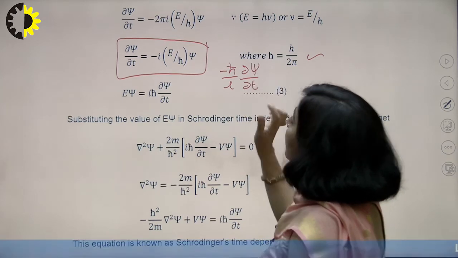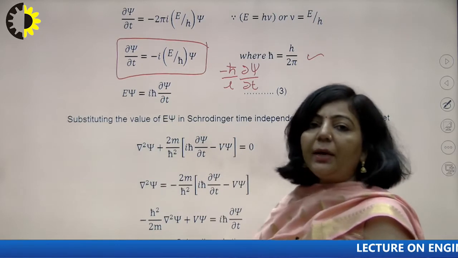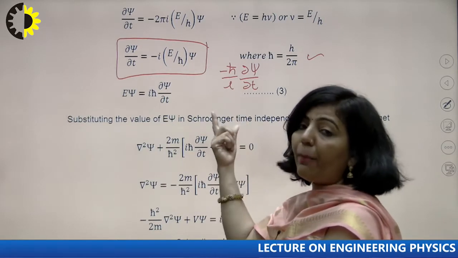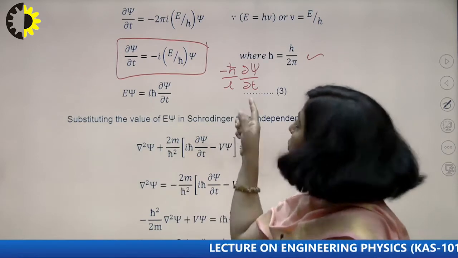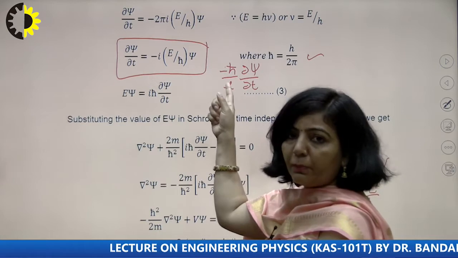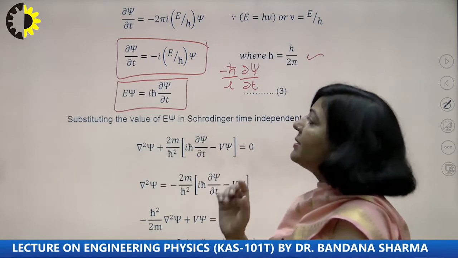This is the term which you will get after transferring all other terms except E psi on the other side. So you know what is the value of 1 upon I? 1 upon I is minus I. So when you are replacing 1 upon I with minus I, then minus minus will become plus, and this term will give you I h cross del psi by del t.